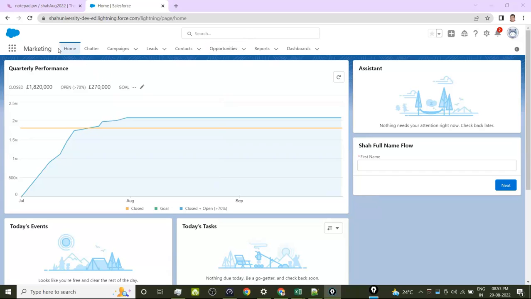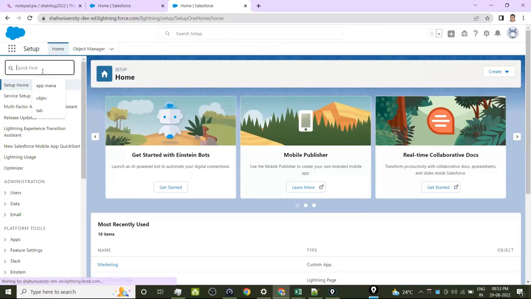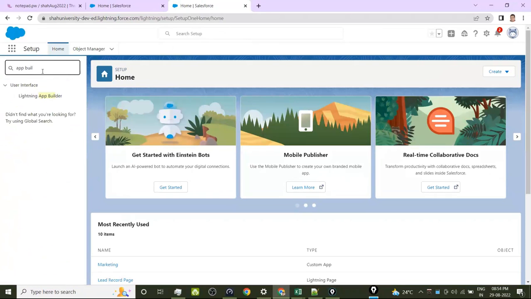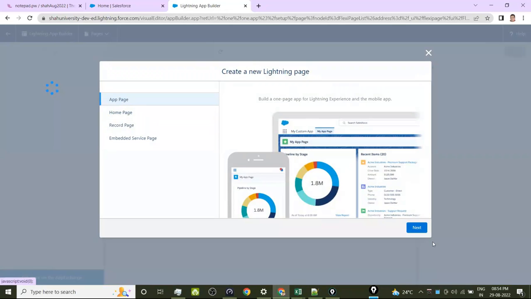Right. For this, compulsory, you need to have Lightning App Builder. Search for Lightning App Builder. Under the user interface, you have Lightning App Builder. So these are the two things you have done so far. One is home page, one is record page. Now have one more page, the app page.